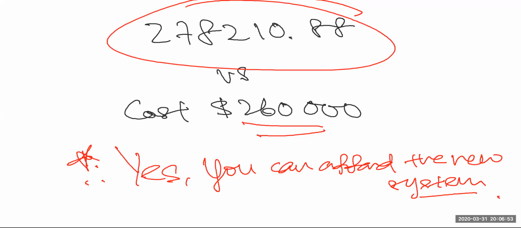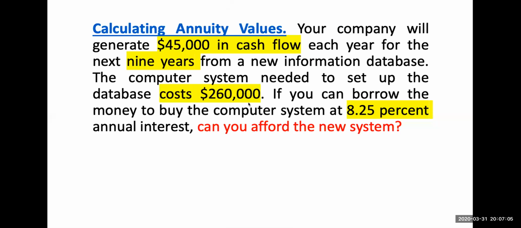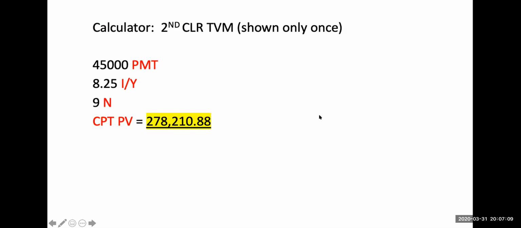All right. Some of you might want to know how to use the calculator to calculate this equation. So, if you use the calculator, you will follow this direction. First, click on second, clear TVM.